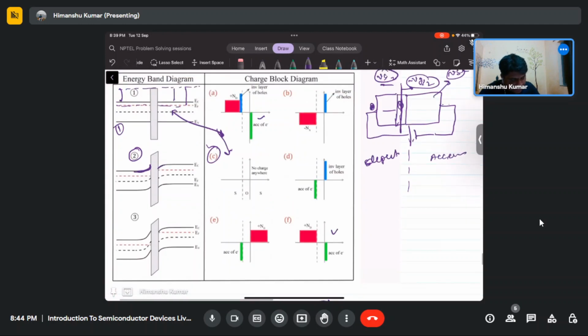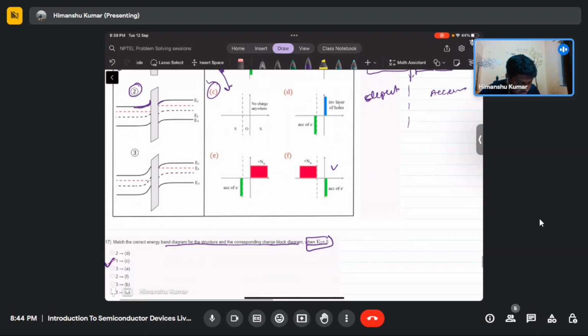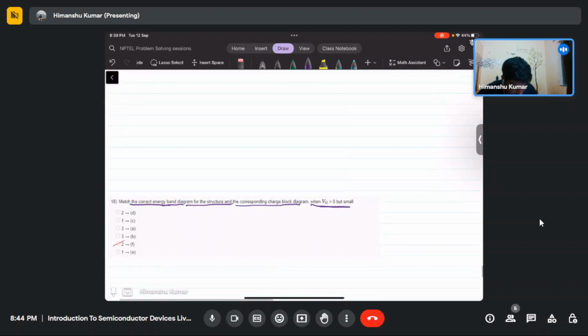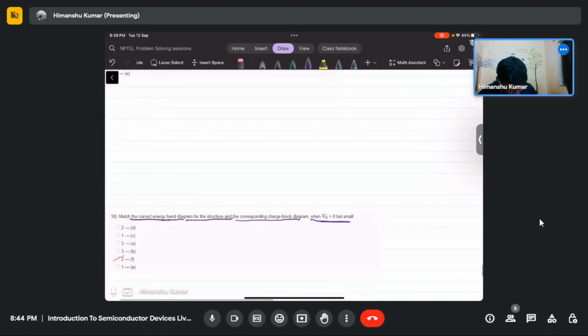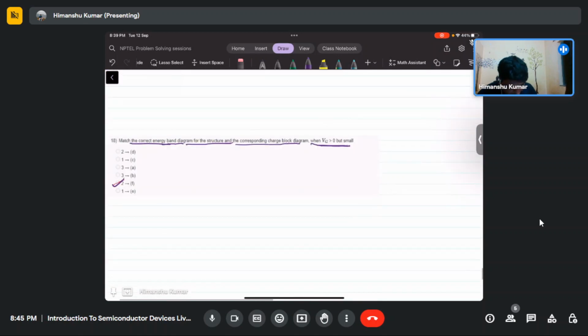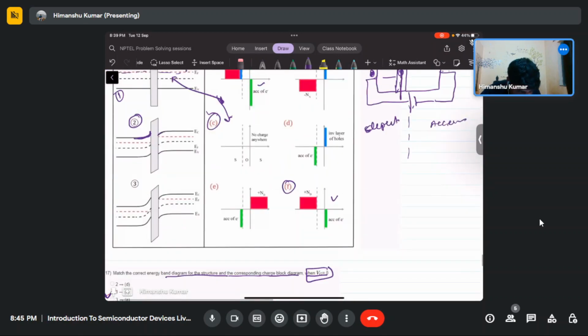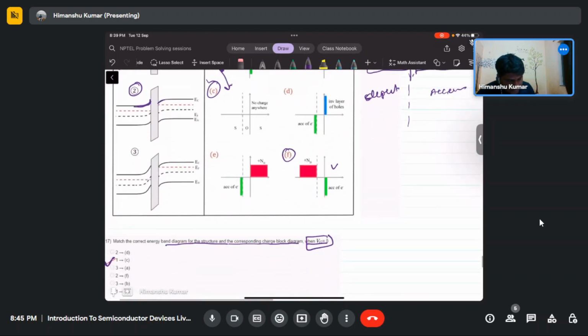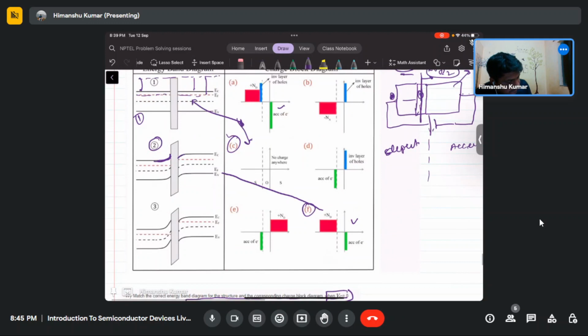But since inversion is happening here and our voltage is not large compared to 2 psi F, the correct answer will be option F. So the correct answer for this will be 2F. So the correct answer for 18 is 2F. So this 2 will match to F.